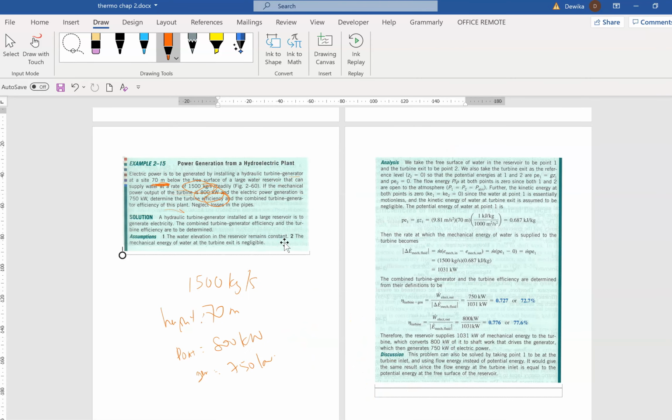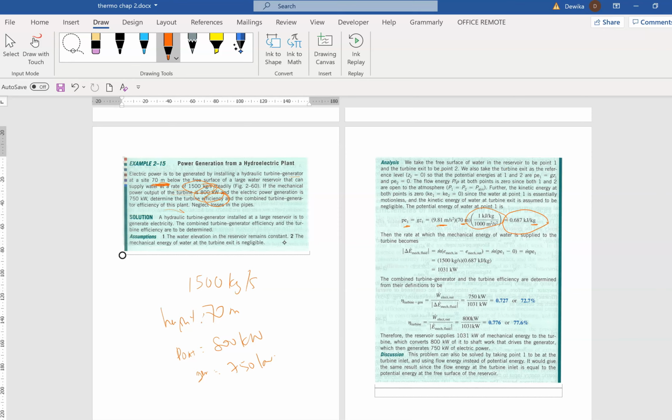So how do you solve this question? If you take the free surface of the water, this is to find your mgh, your potential energy. The height is 70 meters below. In this case we are calculating in specific terms, that's the reason why I didn't put an m in front. So it's g multiplied by h, and with the unit conversion you get the potential energy as this much.